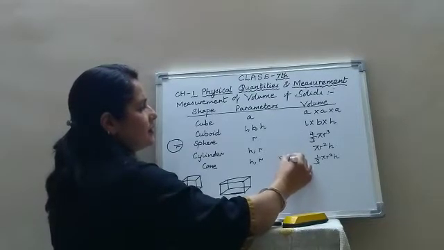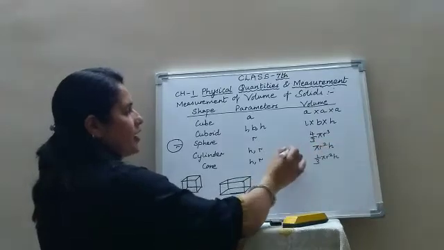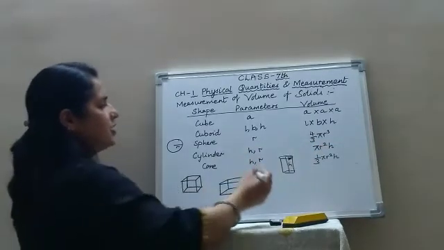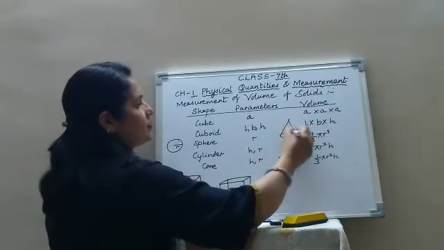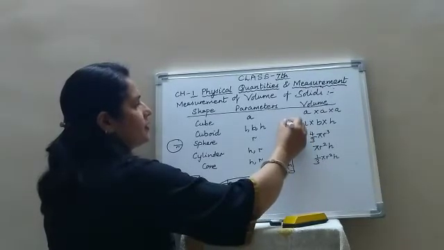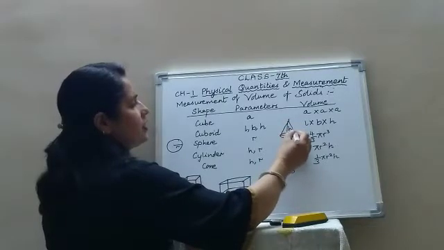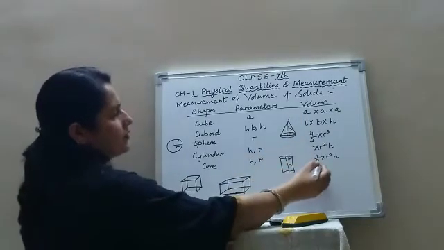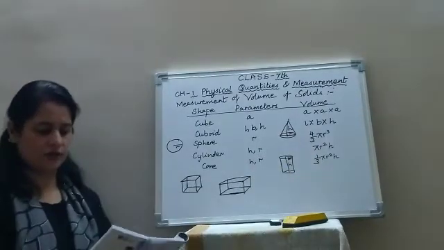So the volume is given by pi r square h. And if it is a cone of height h and radius r, suppose this is the cone, this is the height h and this is the radius from the center. So the volume of the cone is given by 1 upon 3 pi r square h.